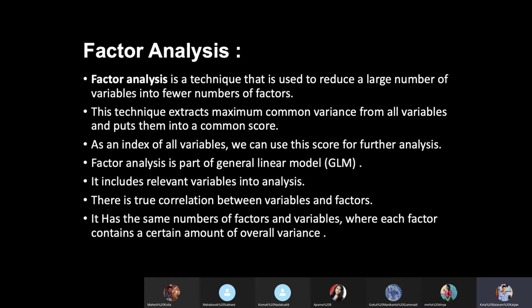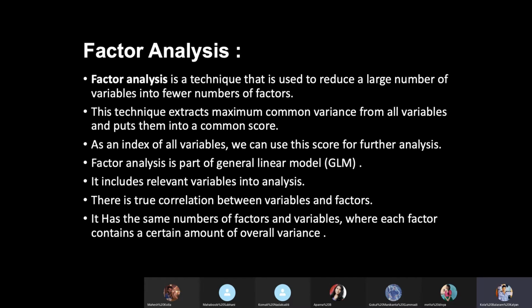Factor analysis is a technique where a large number of variables are scaled down to a smaller number of factors. Suppose we have 150 variables, we scale them down to some 20 or 30.